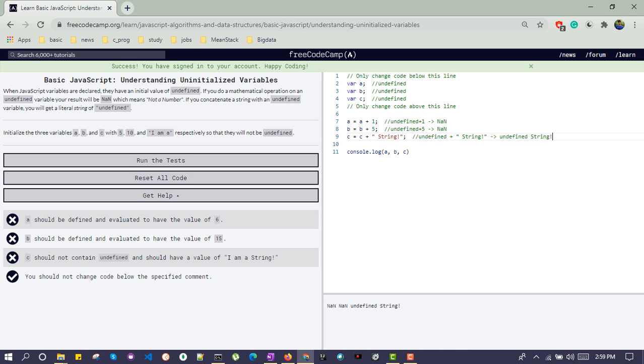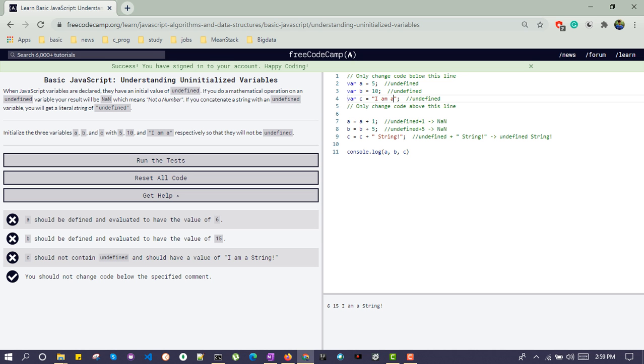So now they are asking us to initialize this variable a with 5, b with 10 and c with a string literal, which is IMA.